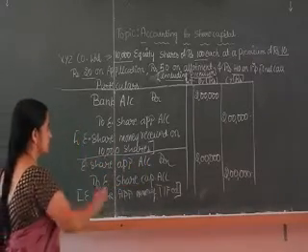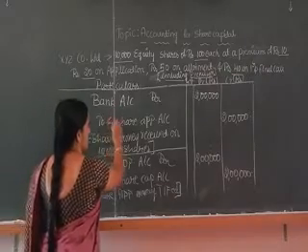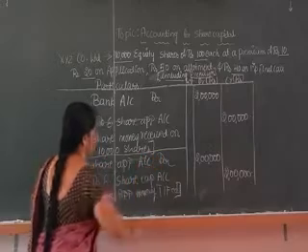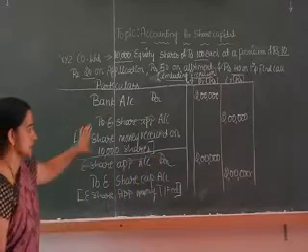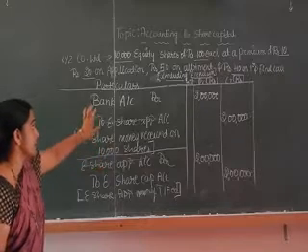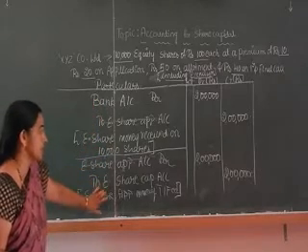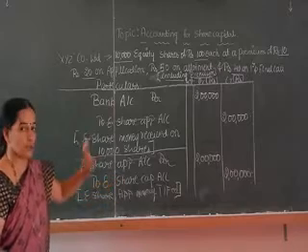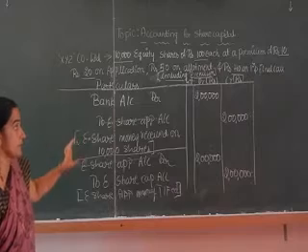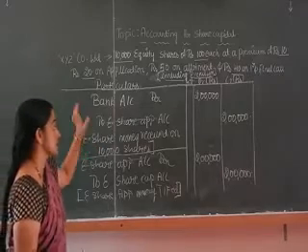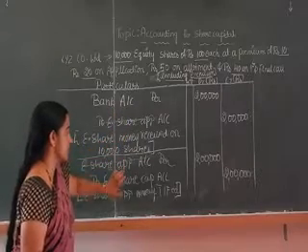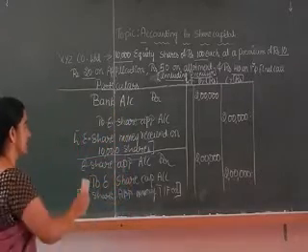Suppose if you remove these two accounts, that is, equity share application credit balance will be cancelled with equity share application account debit balance, means actually this entry is cancelled. So what is the remaining entry now? Remaining entry will become bank account debtor to equity share capital account. So it need not be cancelled, but I am saying for our convenience it will be transferred to share application account. Next the share application money will be transferred to share capital account.